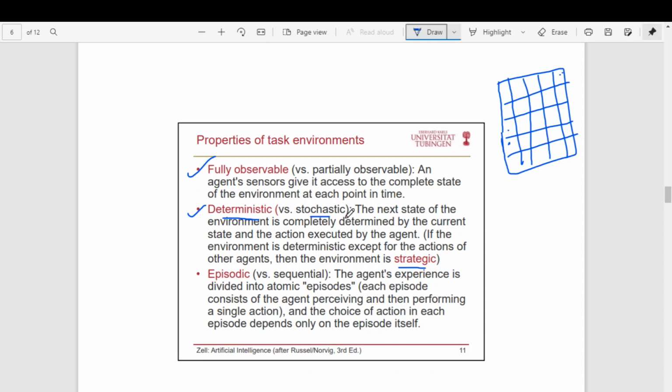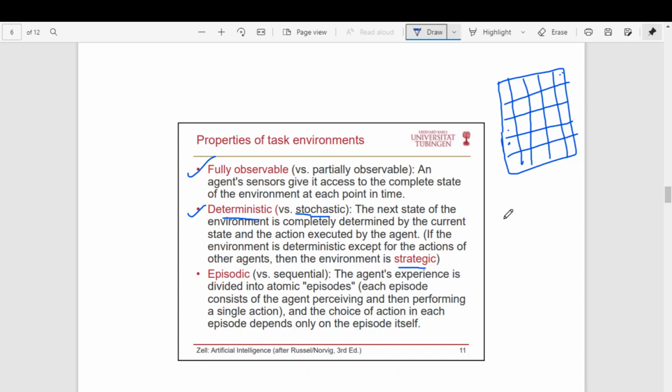If the next state depends on the current environment, the agent's action, and also the action of other agents which are happening simultaneously at the same time, then such an environment is called a stochastic environment. In a stochastic environment, there are multiple agents, not only one agent. Currently this is the state of the universe. The agent is going to take this action. But meanwhile, what actions other agents are going to take, I don't know.